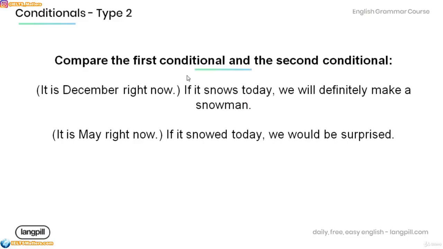Now compare the first conditional and the second conditional. Have a look at the examples below. If it snows today, we will definitely make a snowman. Now, this sentence is in the first conditional because it is December right now and it's highly likely for it to snow. And in this sentence, if it snowed today, we would be surprised. Now, this is in the second conditional because it is May right now and it's almost impossible for it to snow.